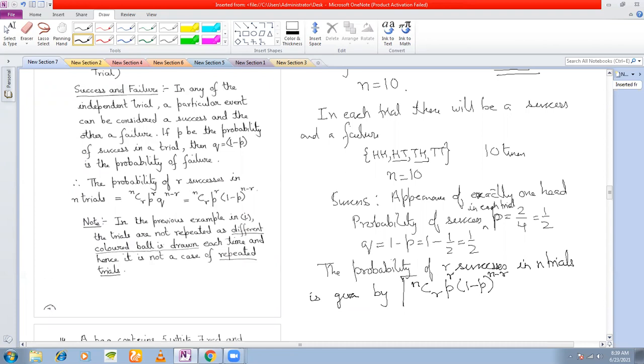This is your formula for getting the probability of r successes. Let us see an example, it will be clearer.